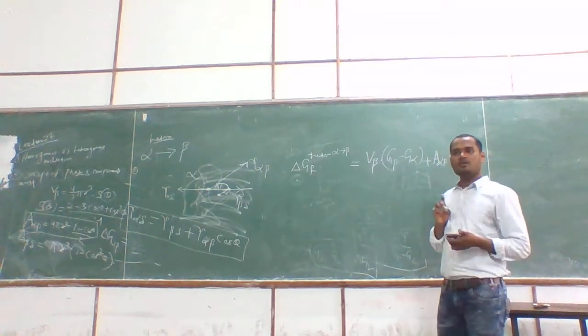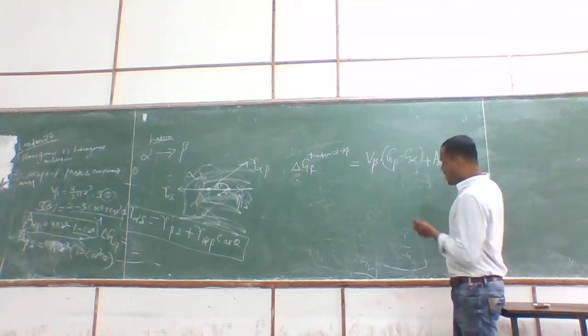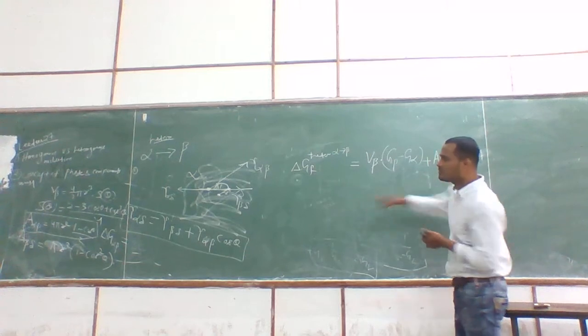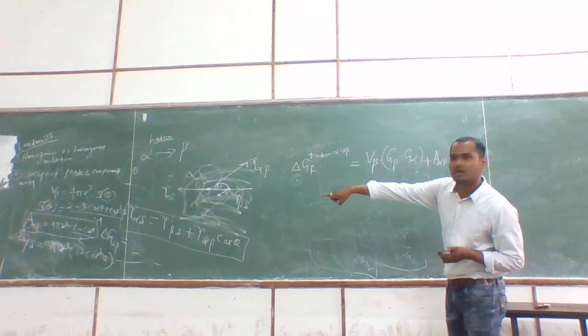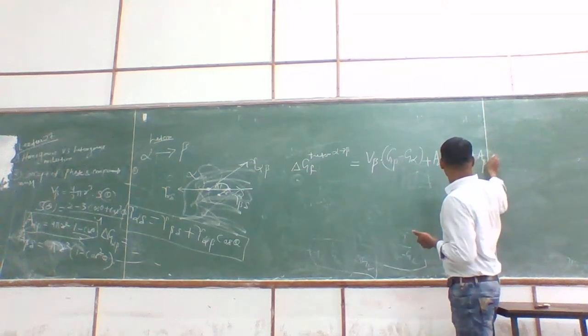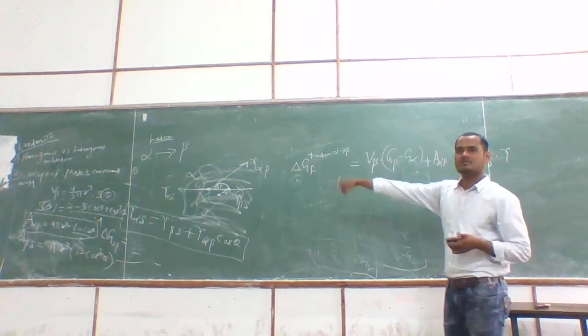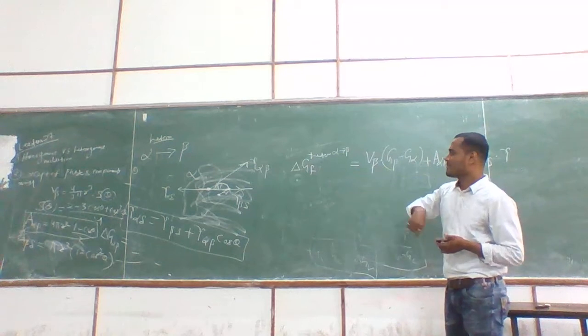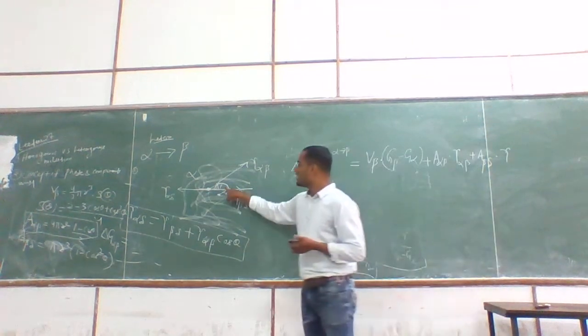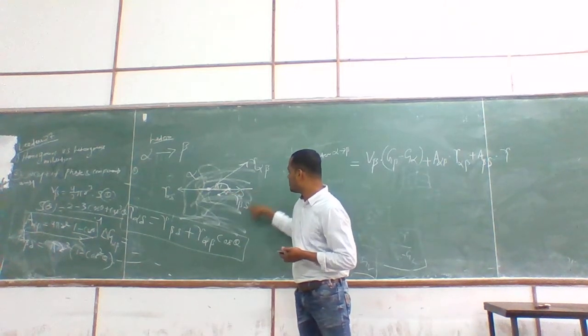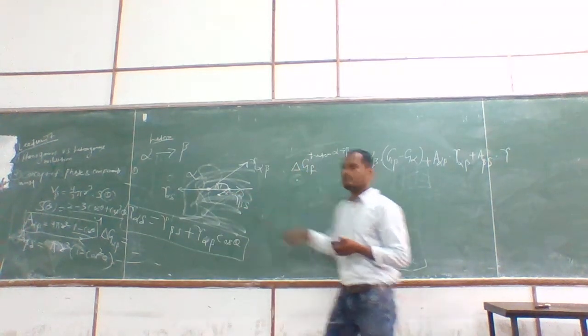Right now it is okay. Again you have to add other terms, that is area of what? Beta delta. Very good. Again gamma how much? This is beta and this is delta. Gamma beta delta.